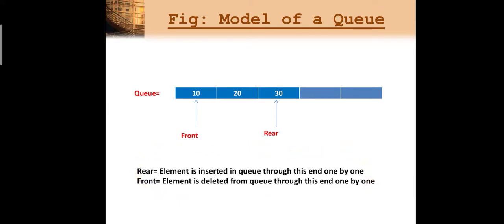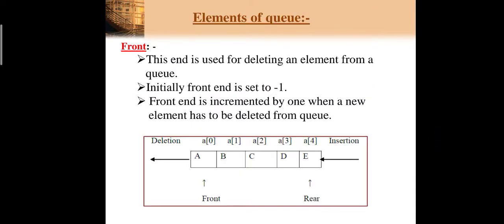So again look here, what is the rear and what is the front. Rear is nothing but a pointer, or we can say elements are inserted in a queue through this end one by one. Whenever you want to insert, you can insert through this end, whereas front is a pointer through which you can delete the elements from the queue one by one. Now we can see the front end, the rear end, and one by one the different elements.